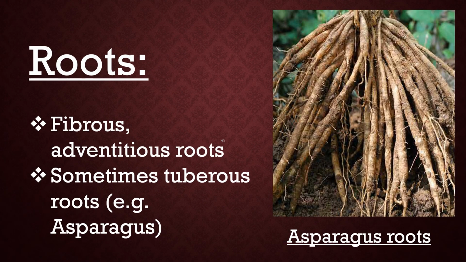Roots. The members of this family usually develop fibrous adventitious roots as we commonly see in the onion and garlic, but in some cases the roots may be tuberous with stored food. You can see the tuberous root of asparagus in the given picture.